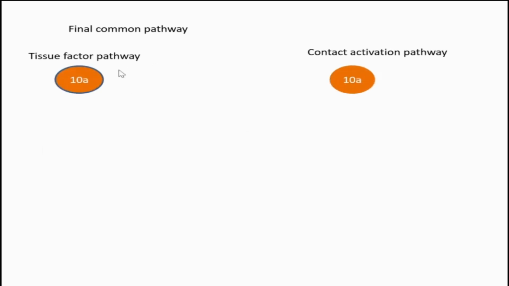Next, we are entering the final common pathway, both through the contact activation pathway and the tissue factor pathway. What we have activated, factor 10, is activated to 10A. So the factor 10A obtained from the tissue factor pathway and the contact activation pathway, the fate of these two 10As is the same. So we are going to talk about one 10A as common. Okay.